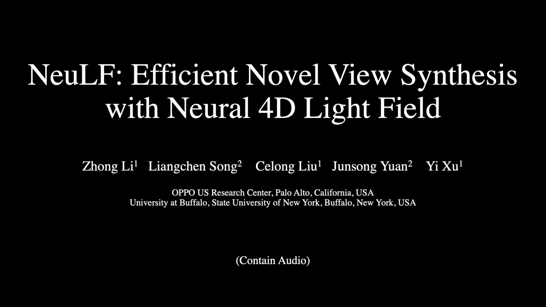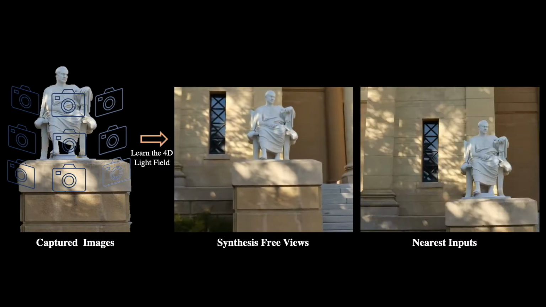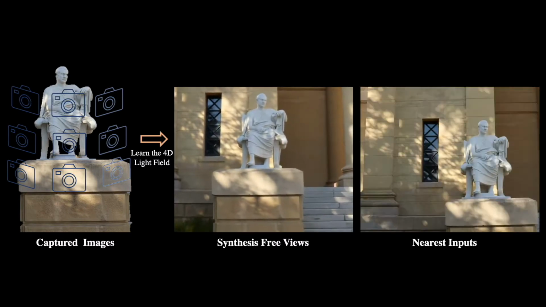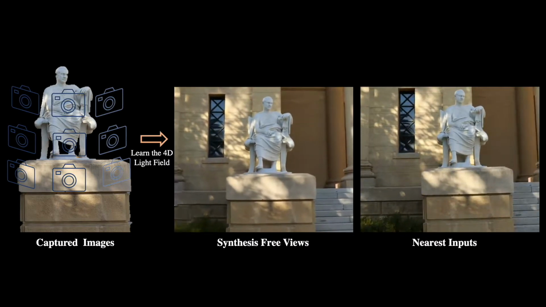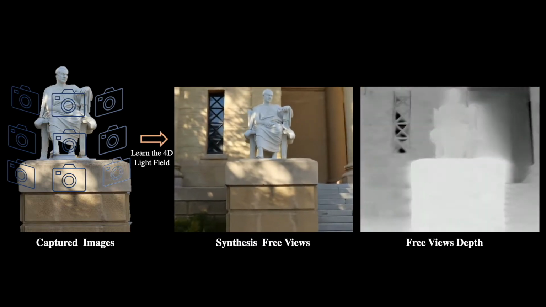In this paper, we present an efficient and robust deep learning solution for novel view synthesis of complex scenes. Given a set of images captured in front of a scene using a handheld camera, Neural 4D Light Field (NeuLF) uses an implicit neural representation to learn the mapping from rays to color values. With the learned model, novel views can be synthesized by predicting the color of each ray.